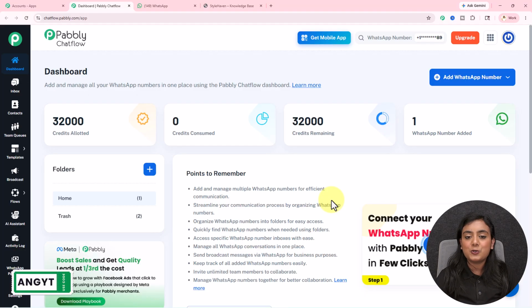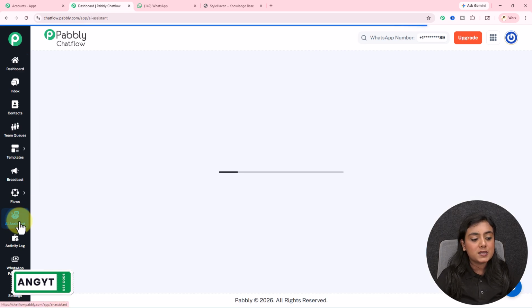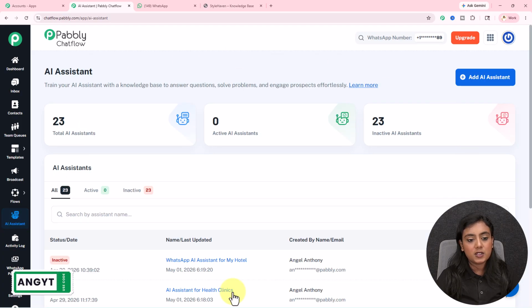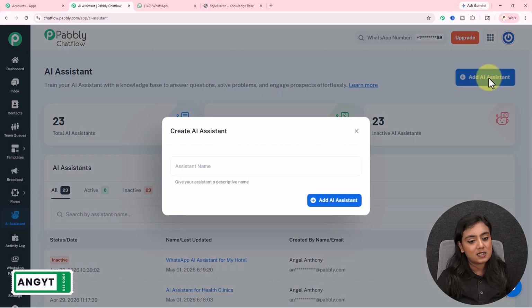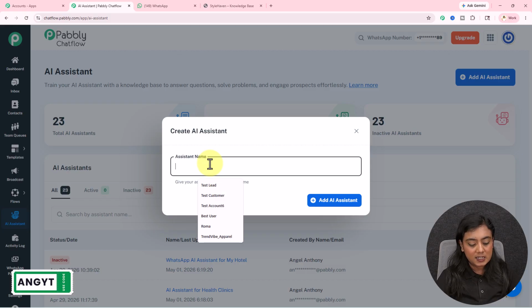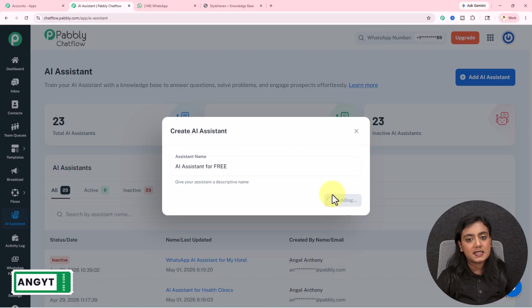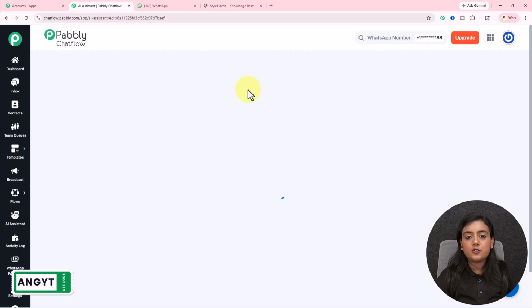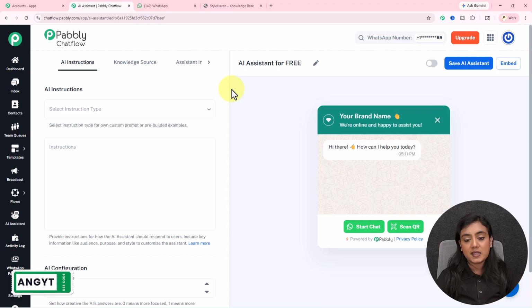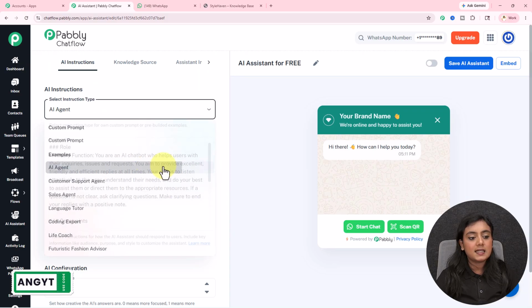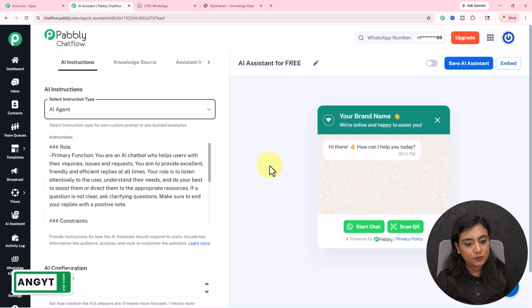Okay, so now to create an AI assistant, you will receive 100 free tasks. With the help of that, you can create this AI assistant for free. Okay, you have to go towards this AI assistant options section. Now after coming to this section, go towards this add AI assistant button. Now we have to first name our assistant, for which I'm going to write over here AI assistant for free and add this AI assistant from here. As soon as you do that, automatically the main setup of the AI assistant will be created. Now let's select some steps and the entire connection will be done. Now over here for the instruction type, first I will select it as AI agent because I want to create an AI agent for my business.